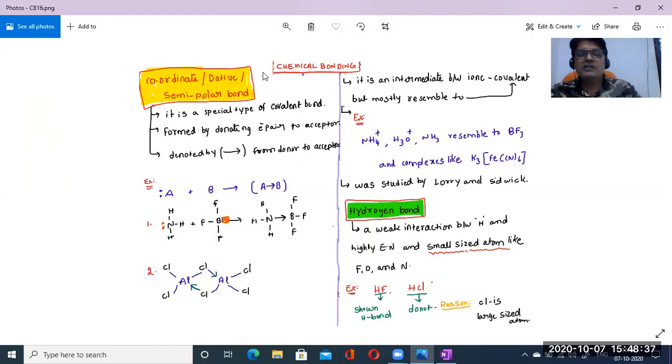In the next part we are going to learn some interesting points about these three: ionic bond, covalent bond, and coordinate covalent bond. I am going to give many important, noteworthy points about them. So guys, please don't miss the next part of this chapter.